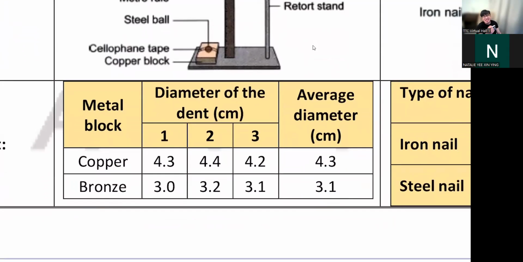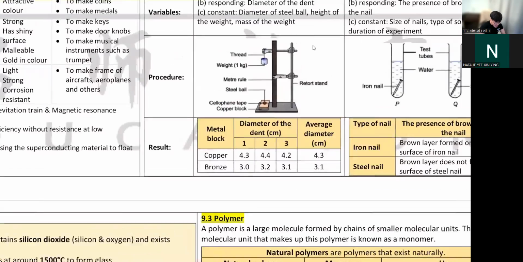This experiment has come out I don't know how many times in trial exams, maybe in the first exam or maybe in your SPM past years. So this is really easy to understand. And due to the lack of experiments in Form 4, this is somehow one of the most common experiments to come out, because there are not many choices they can choose. So pay attention to this.